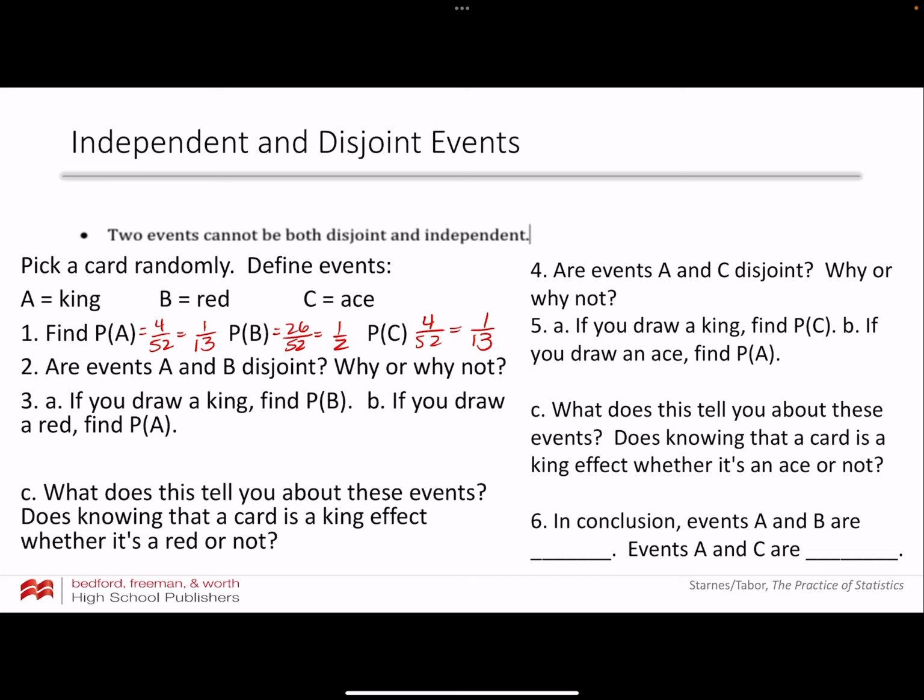So number 2, are events A and B disjoint or mutually exclusive? Why or why not? So in other words, can I have a card that is both A and B? Can I have a card that's both a king and red? Yeah, I can. So I have the king of hearts and the king of diamonds.